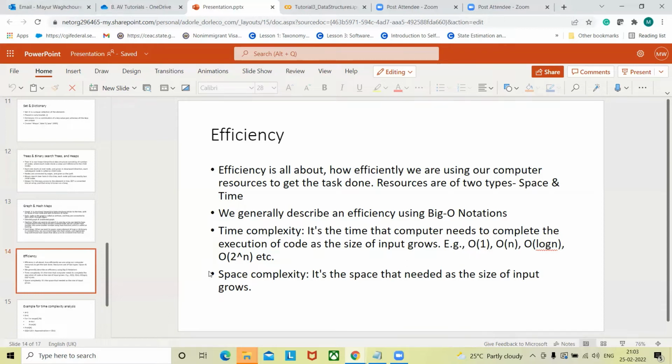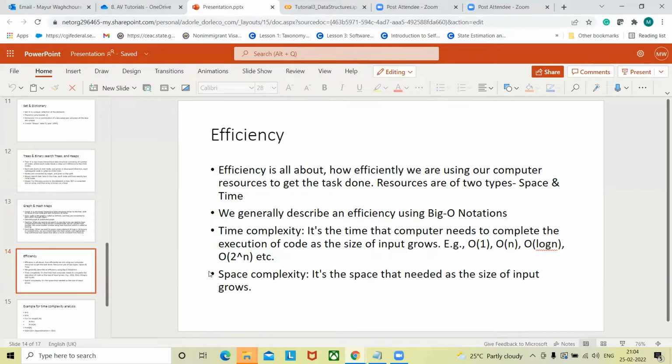So this is about time complexity, which tells us how efficiently we are using our resources to execute that particular thing. Because when we are keeping watch on how much time our code is taking to get executed.